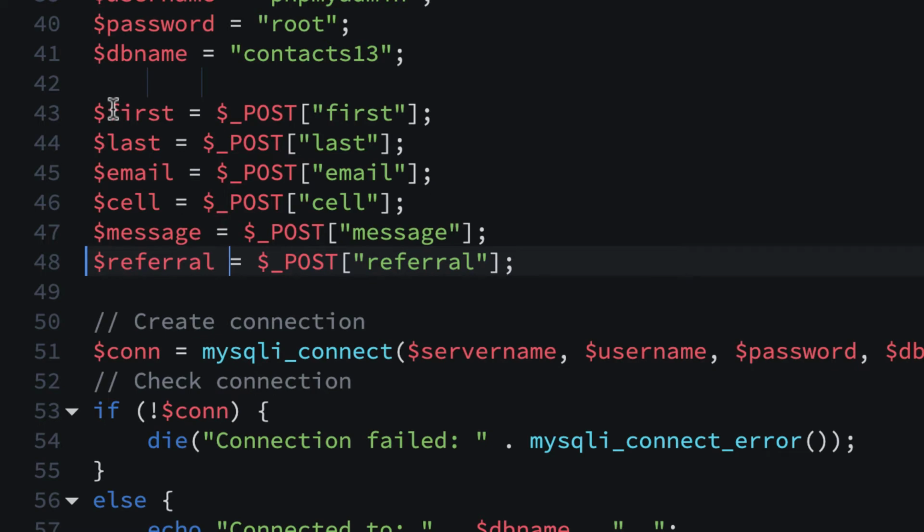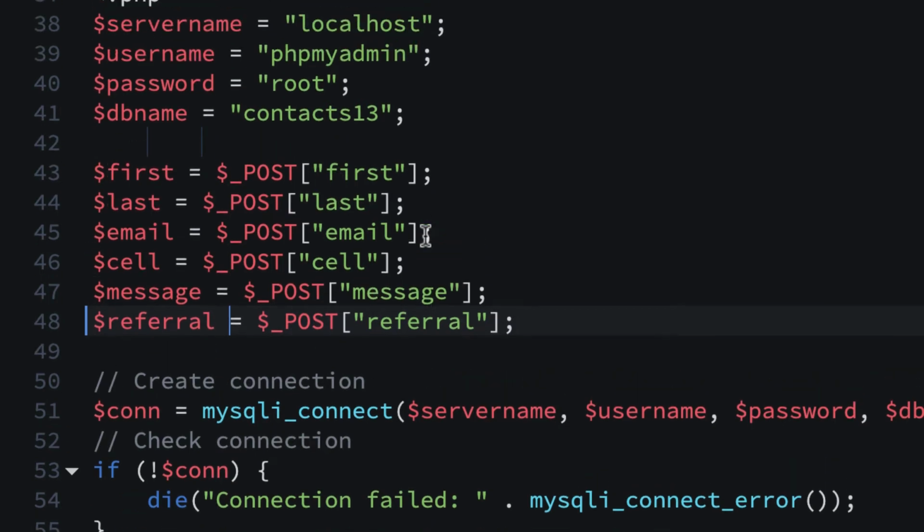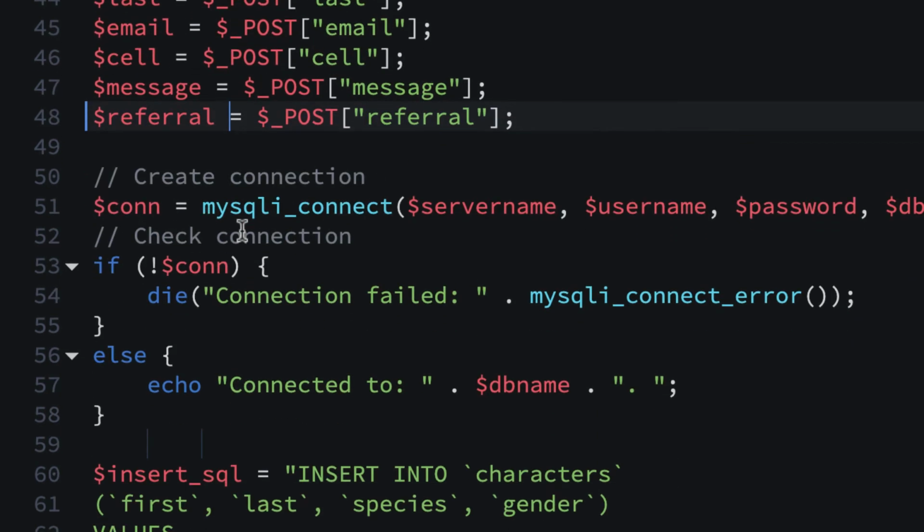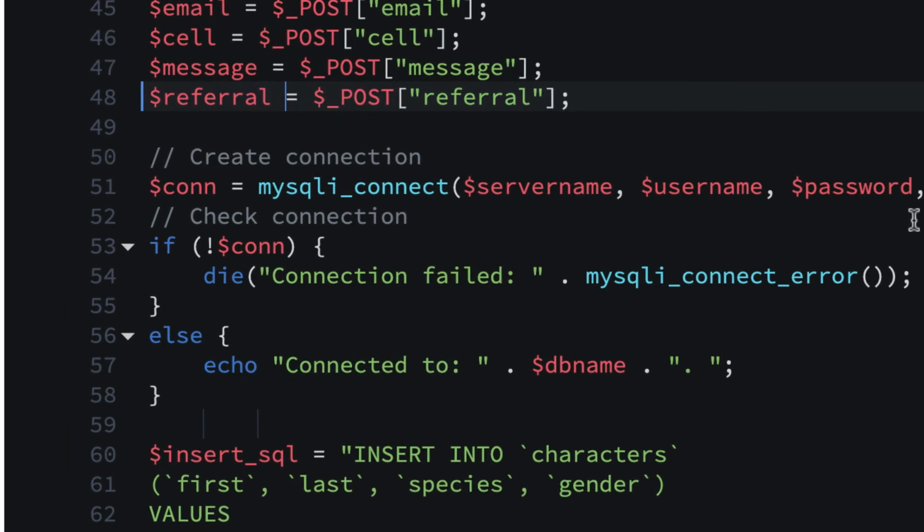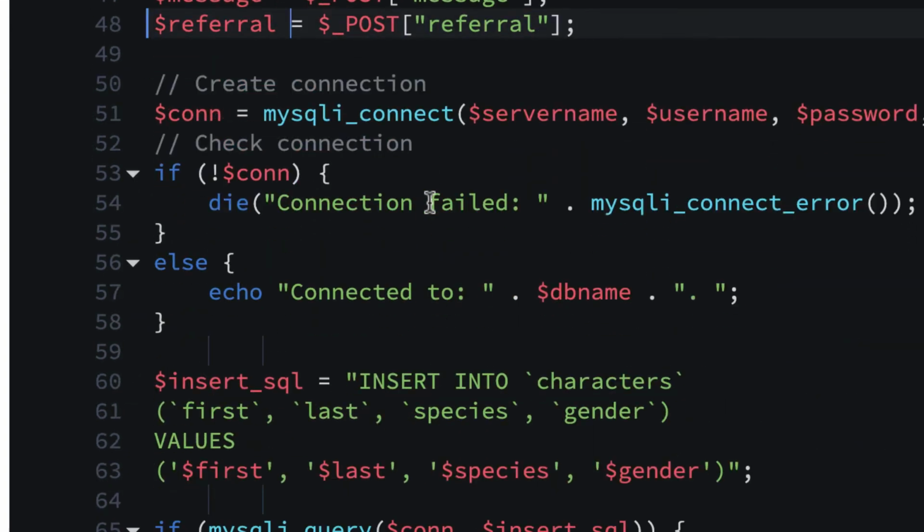And that looks okay. So we have 1, 2, 3, 4, 5, 6. That's what we need. And these should all have dollar signs. These should all be in quotes like that. So that looks okay. And this is the right database. And then this is going to check for the server name, the username, the password, and the database name. So that'll check for all these at the top.